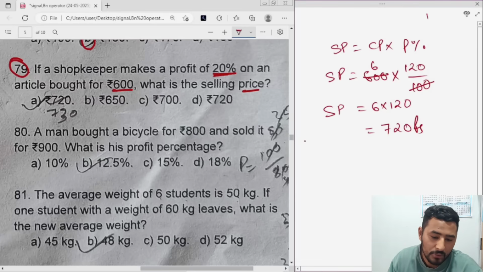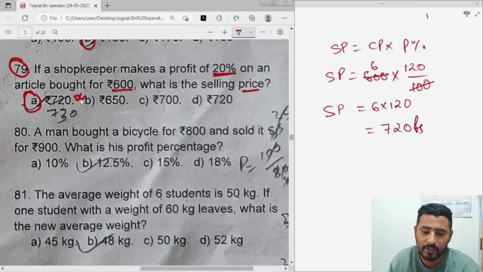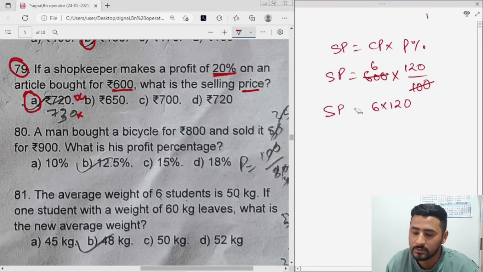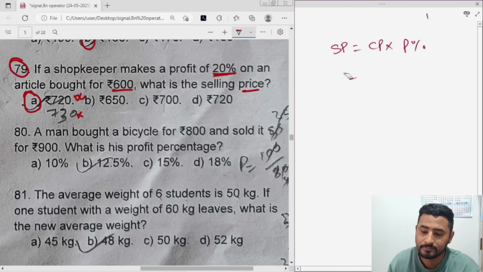So it will be option number A. 720 will be the correct answer for the selling price, because 12 into 6 is 72. I think they made a mistake here. It's not 730. It will be rupees 720. Let's see next.